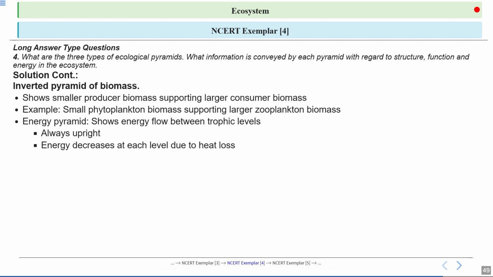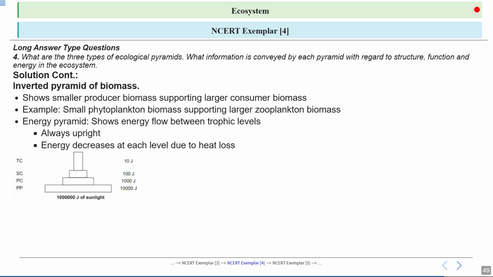Then let's talk about the energy pyramid, pyramid of energy. This shows energy flow between trophic levels. It is always upright. Why is it always upright? Because energy decreases at each level due to heat loss. So the pyramid of energy is always upright because energy flows in one direction from producers to consumers, and there is loss of energy at each step. Only 10% of energy is transferred to the next higher trophic level, and 90% of energy is lost.